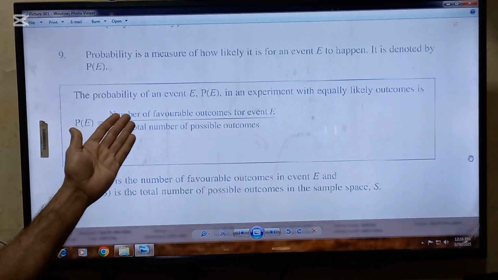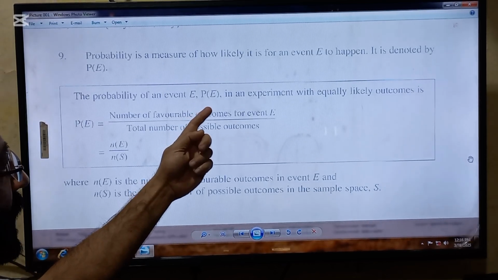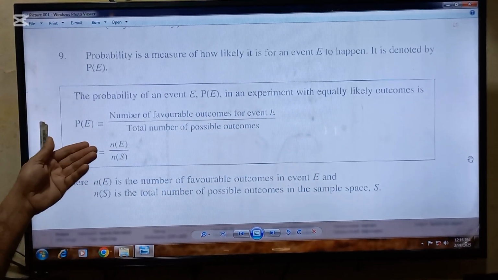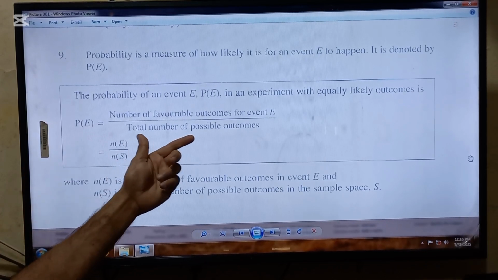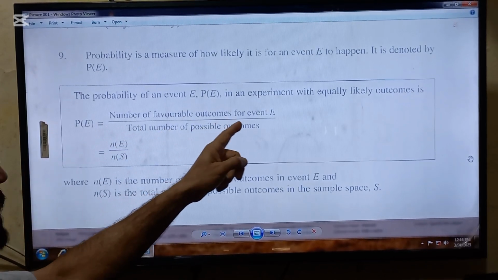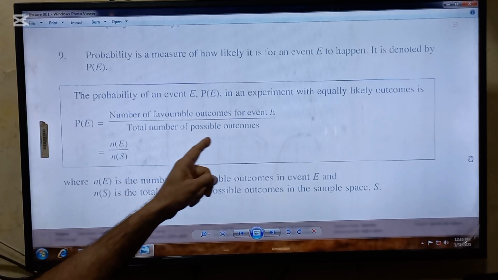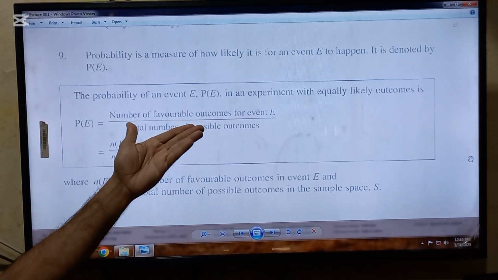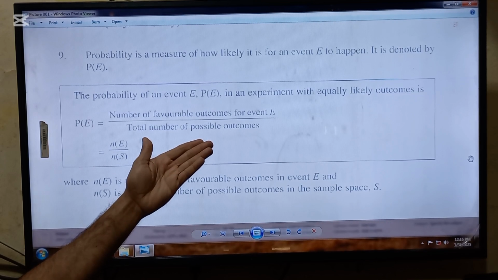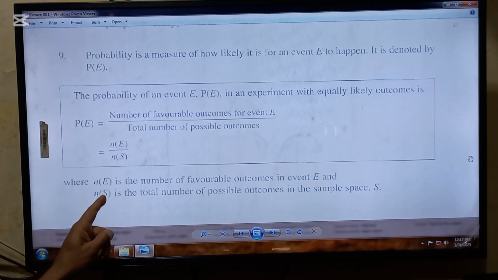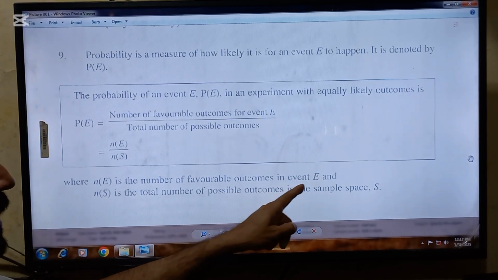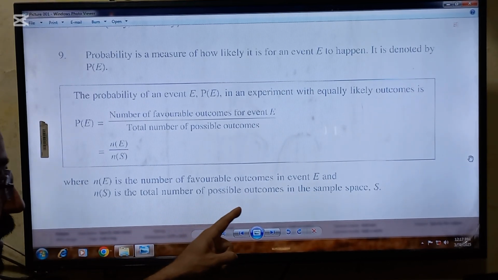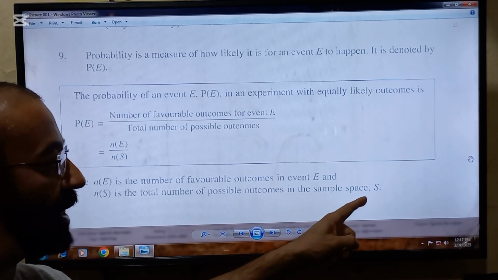The probability of an event E, P of E, in an experiment with equally likely outcomes is P of E is equal to, this is the formula, number of the favorable outcomes for event E over total number of the possible outcomes. So N of E over N of S. So formula will be favorable outcomes over total outcomes. Where N of E is the number of the favorable outcomes in the event E, and N of S is the total number of the possible outcomes in the sample space S.